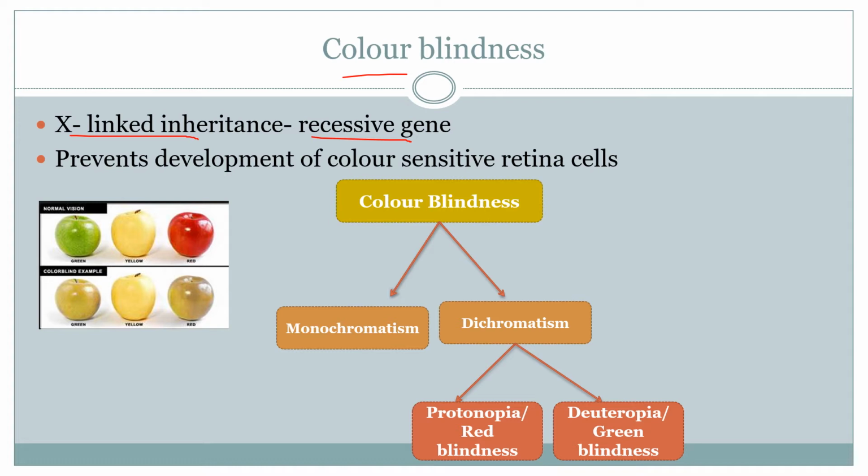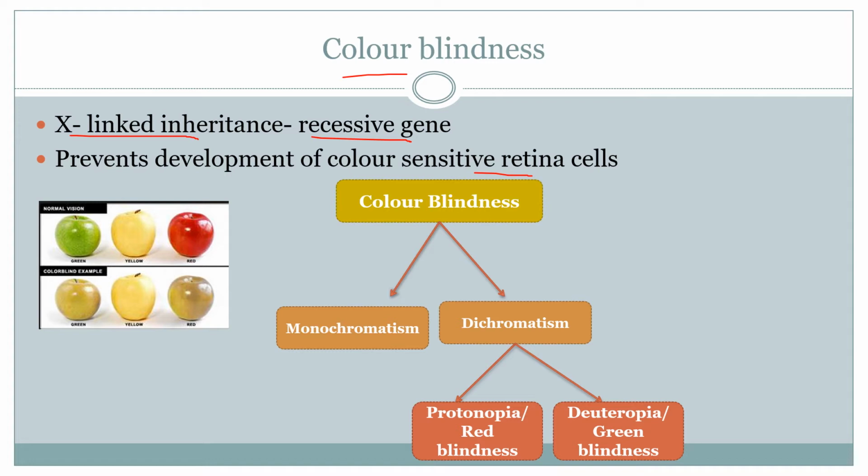So here, color blindness is caused by a recessive gene, I told you. This recessive gene prevents the development of color sensitive retina cells. As a result, the affected individual is unable to identify or differentiate between colors.